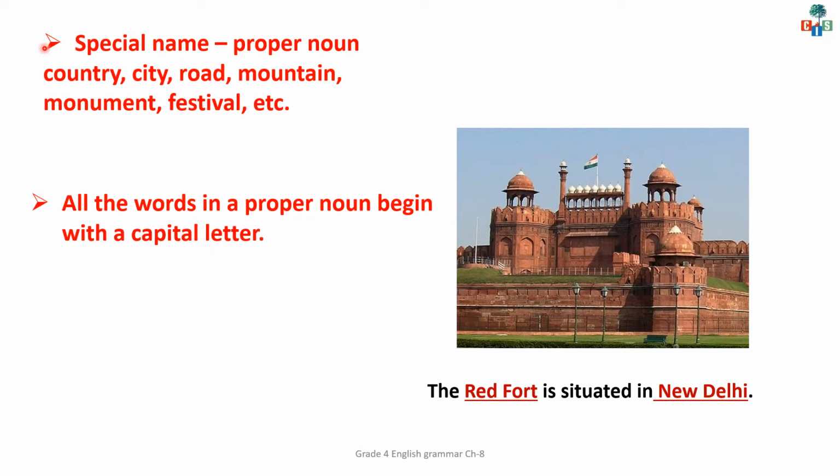Remember this thing, children, that special name that we use for a country, a city, a road, a mountain, a monument, a festival, etc. is a proper noun. All the words in a proper noun begin with a capital letter. Now look at this example, children. The Red Fort is situated in New Delhi. Now this is a monument and I'm talking about a specific monument, Red Fort. So Red Fort is a proper noun and this proper noun is written in a capital letter.